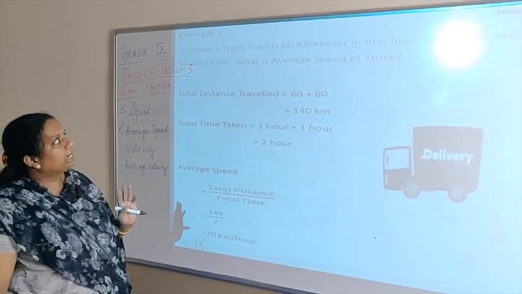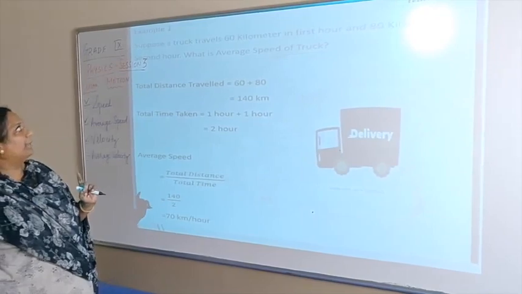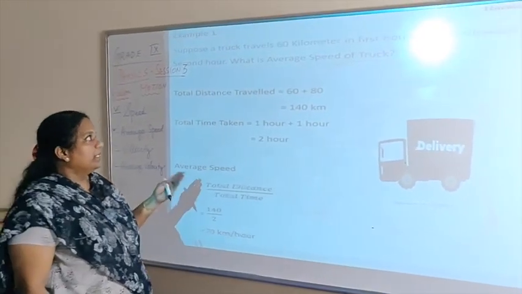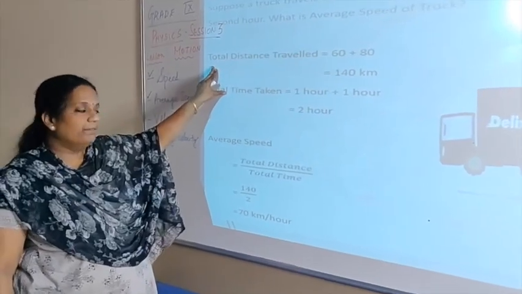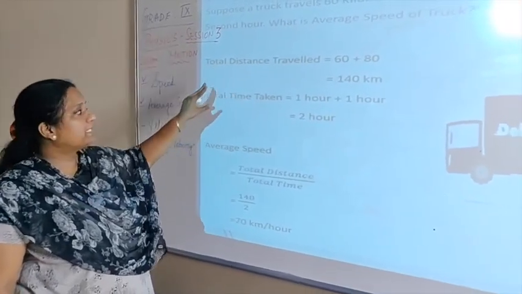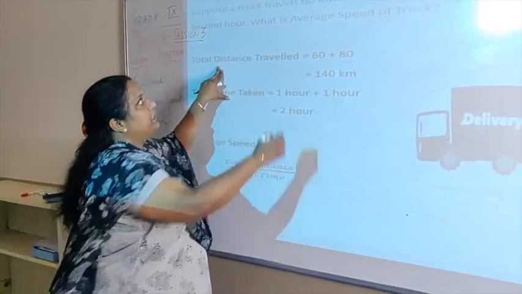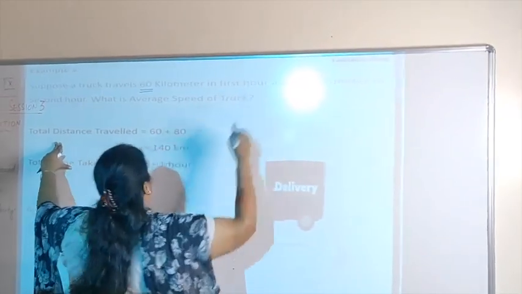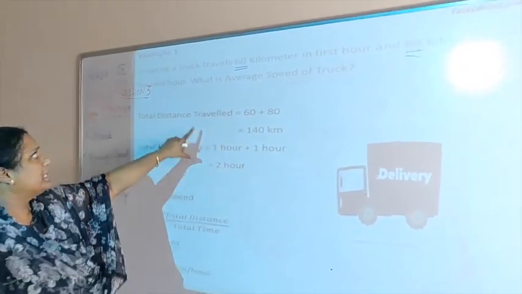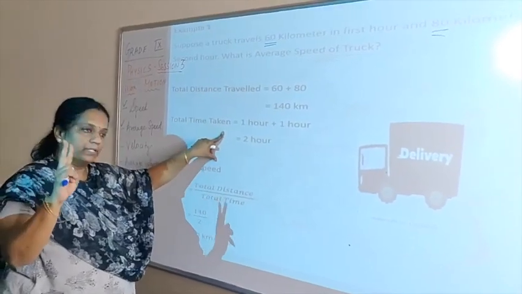Suppose a truck travels 60 kilometers in the first hour and 80 kilometers in the second hour. What is the average speed of the truck? Now what do we do? We will find out total distance travelled first, then we will also find out total time taken. Total distance travelled will be what? 60 kilometers plus 80 kilometers, which is 140 kilometers. And for how many hours has it travelled? It has travelled for 2 hours.